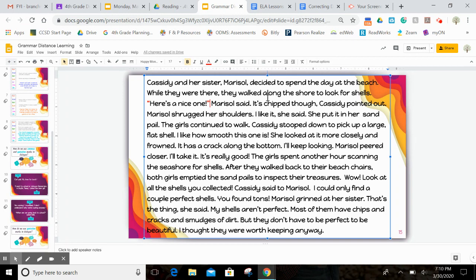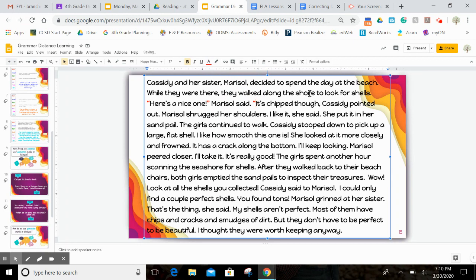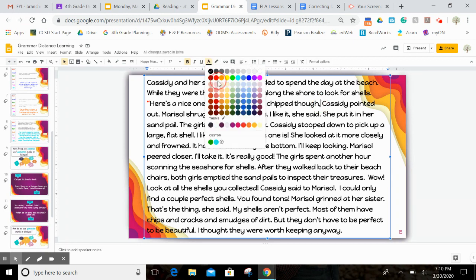Okay, so let's go ahead in this sentence. It's chipped, though, Cassidy pointed out. Well, what did Cassidy point out? She said that it's chipped, though. Okay, and I'm going to put it after the comma.